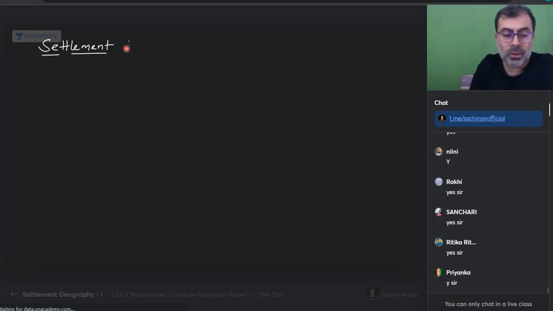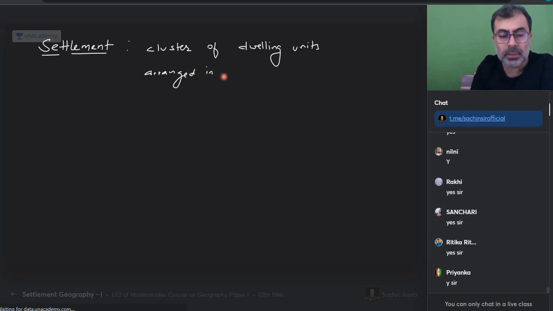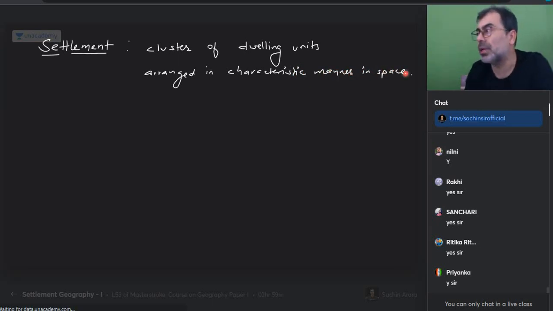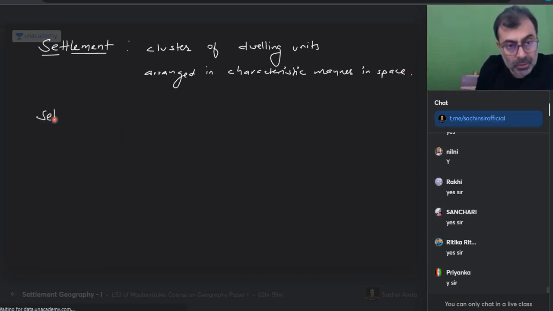So settlements refer to a cluster of dwelling units which are arranged in a characteristic manner in space. So dwelling units and how they are arranged, how they are placed, that is called settlement. Is everyone okay? But we are not studying settlement. What are we studying? Settlement geography.